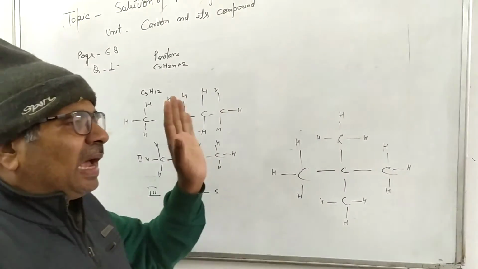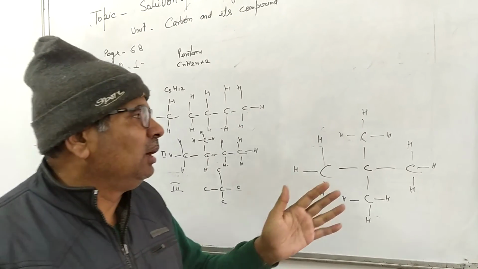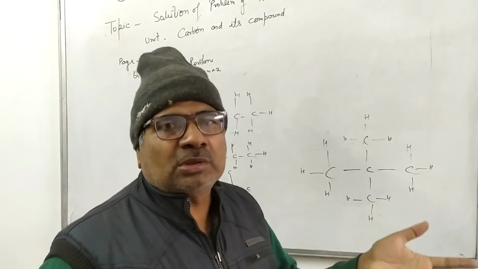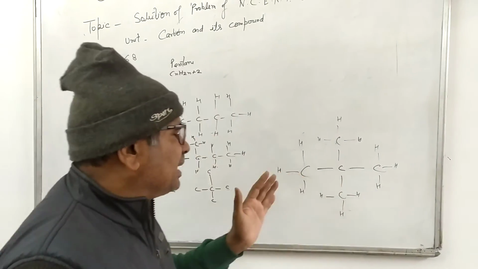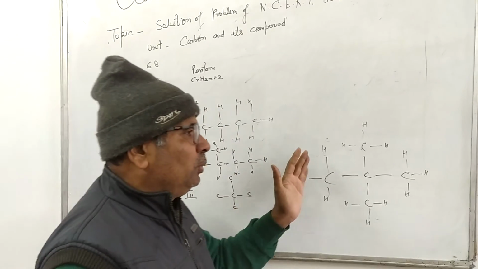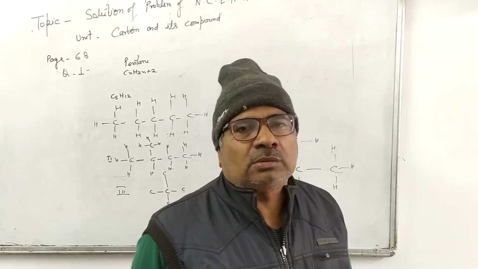Second, carbon contains 4 electrons in its valence shell. Therefore, it can share 4 electrons with 4 different atoms or groups. Therefore, it can form large molecules. This is the reason we are seeing a number of organic compounds around us.